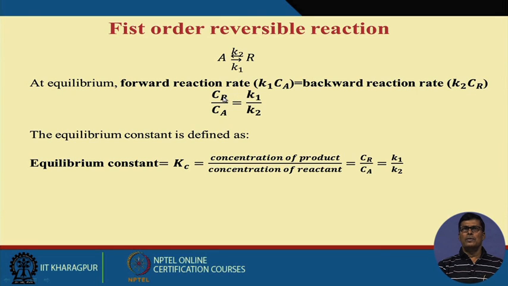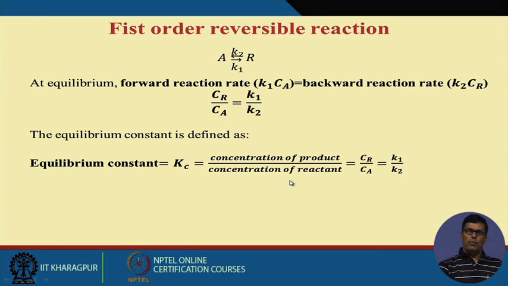Under this equilibrium condition, if these are equal, then I can write this is equal to CR by CA. CR is the concentration of product. CA is the concentration of substrate. This is equal to K1 by K2, where K1 is the rate constant for the forward reaction and K2 is the rate constant for the backward reaction. So this ratio is considered as the equilibrium constant, Kc. Kc is the concentration of product by concentration of reactant.